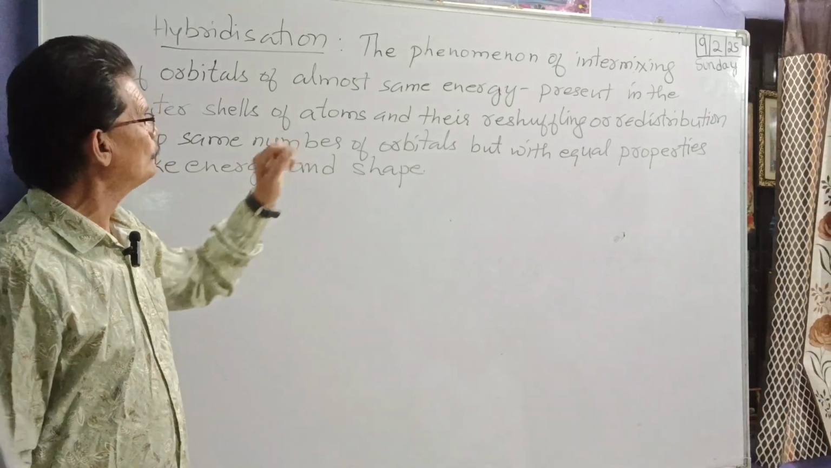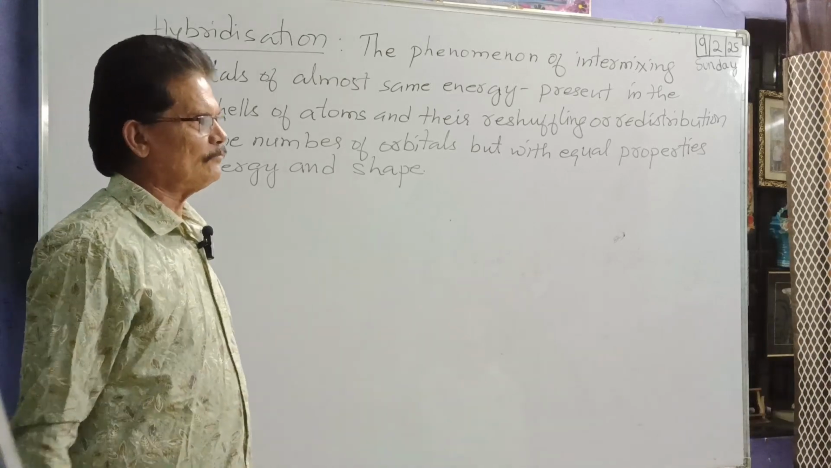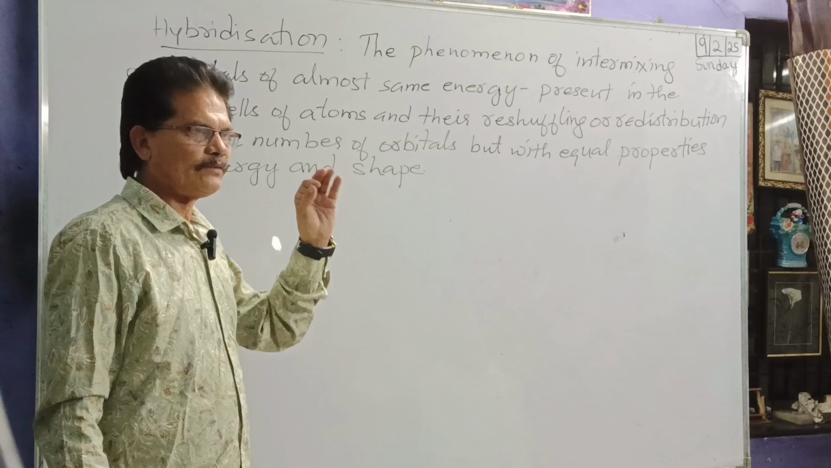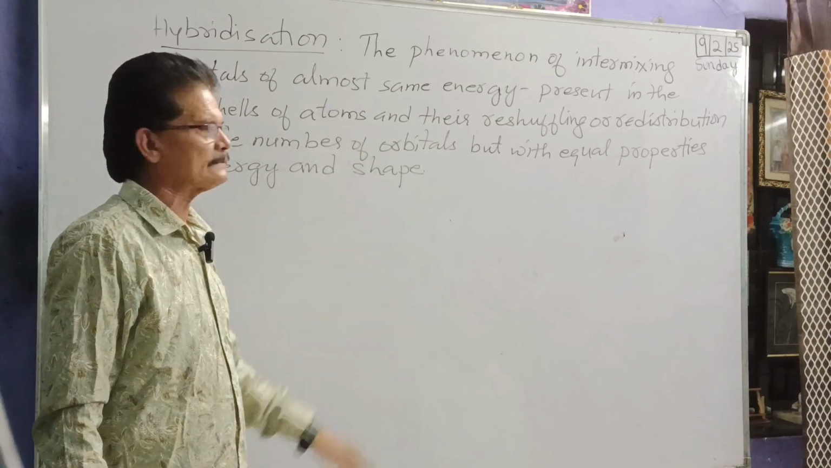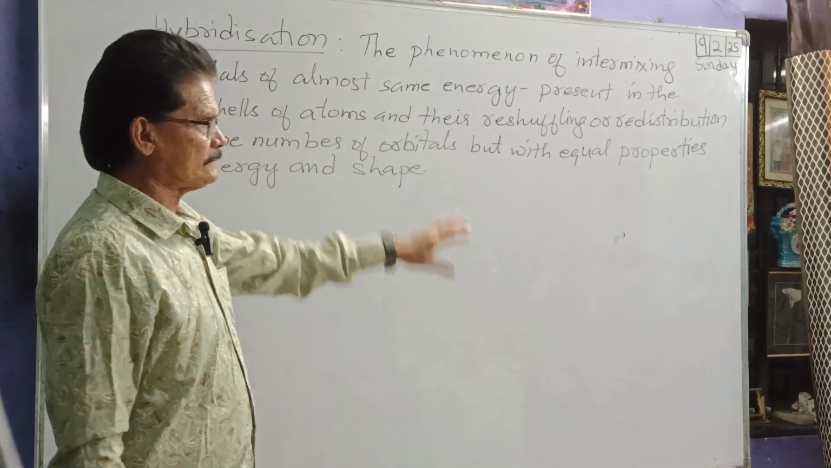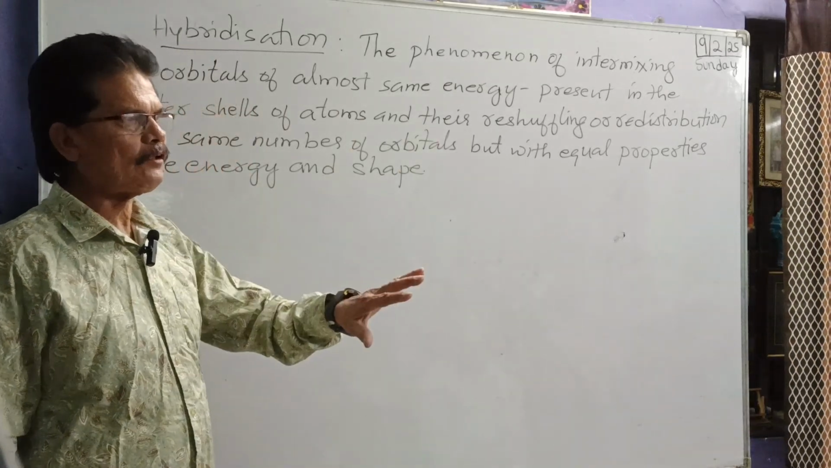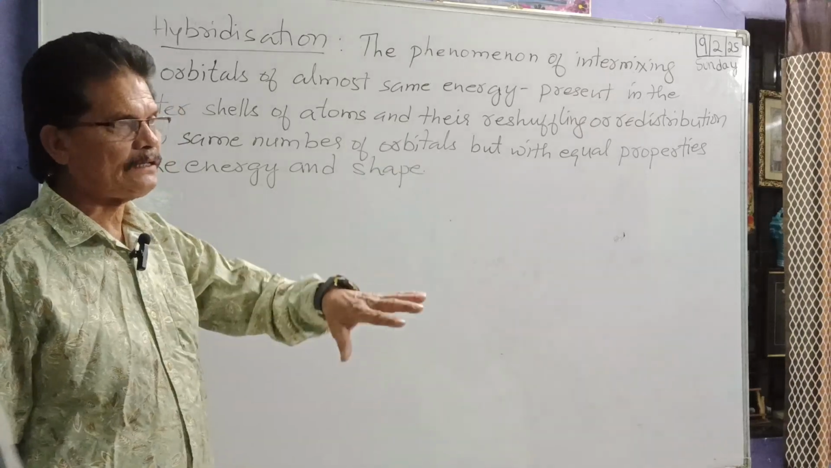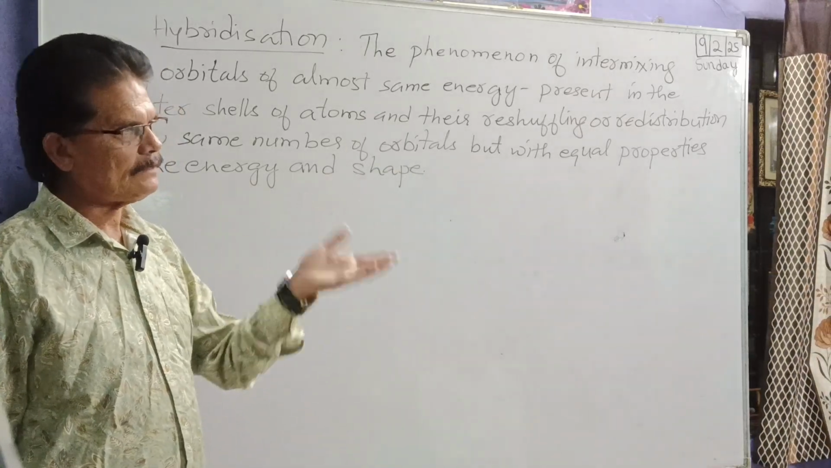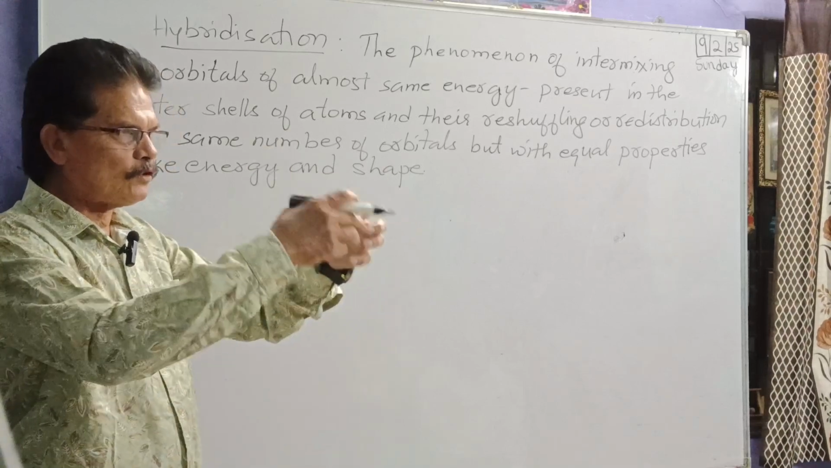Come on, let me tell you. It is a phenomenon. It is one and only one of its type. Phenomenon means intermixing of orbitals. Which are the natural orbitals? S or P or D or F. The natural orbitals. Intermixing of those orbitals.